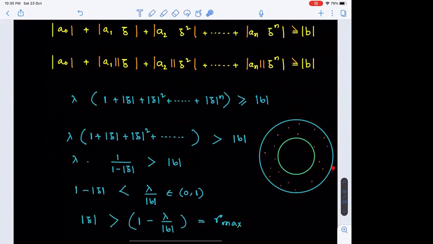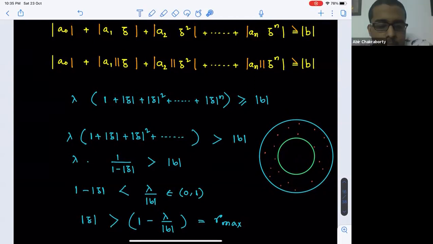If I consider this blue circle as the standard unit circle of the complex plane, we have been told all the roots are inside this circle, and we needed to have that green circle, the largest green circle concentric to the blue circle, which does not contain any of the roots inside it. So how we have decided, is that clear to all?